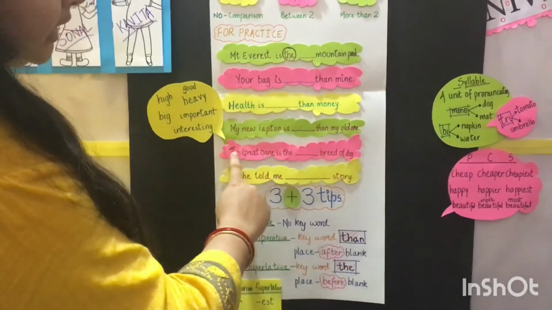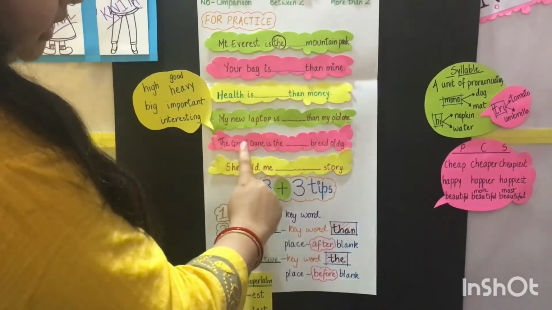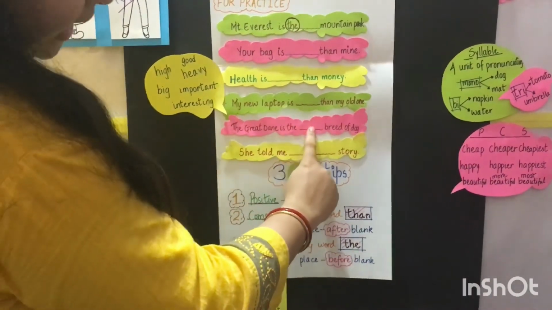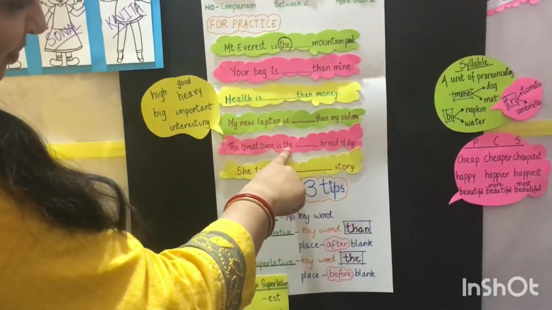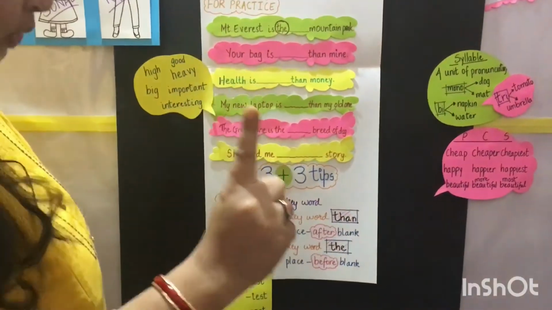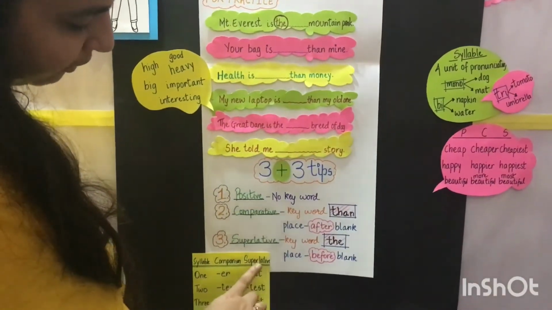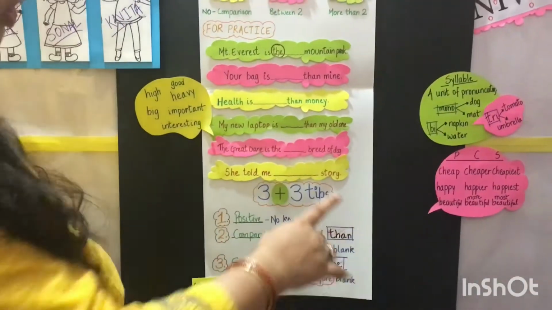Now the next. The Great Dane is the dash breed of dog. The Great Dane is the. Blank के पहले the is given. So in the superlative, big. Big has only one syllable. One syllable, superlative degree, EST. So the Great Dane is the biggest breed of dog.